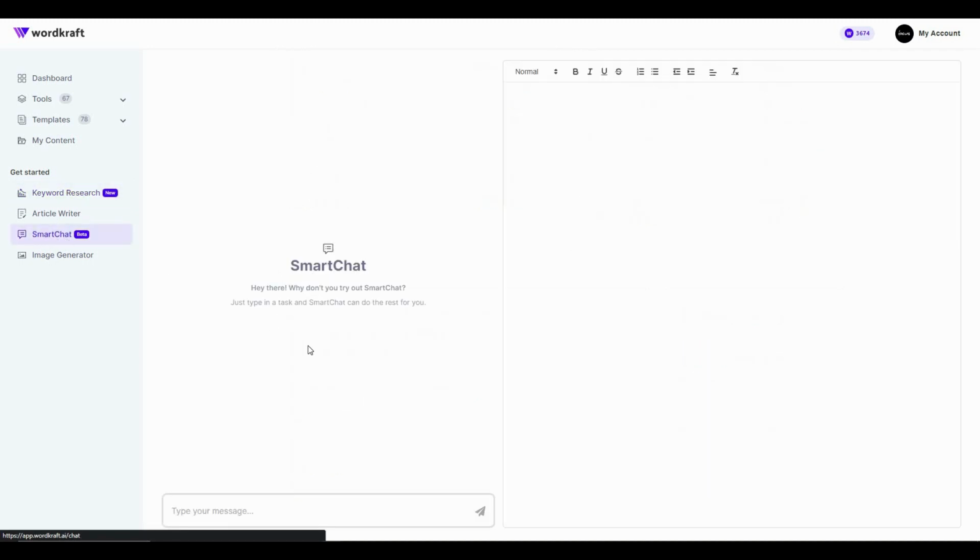And then we already have seen the article writer, and there is a really cool feature which is currently in beta. It is the smart chat. So it works very similarly to ChatGPT. You have to type a question or query in this box, and then you can send the query to the smart chat, and it is going to answer your question or your query.